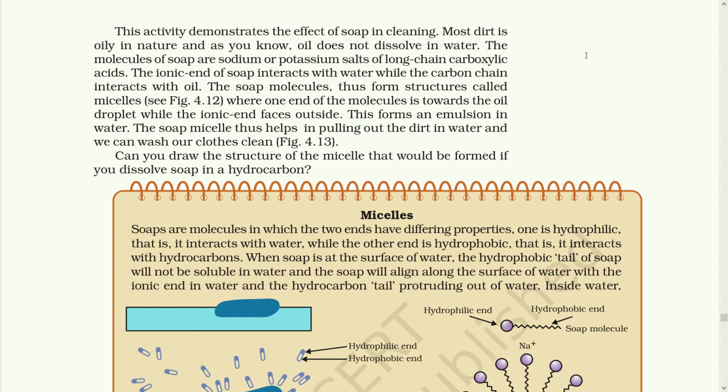The ionic end of soap interacts with water, while the carbon chain interacts with oil. The soap molecules thus form structures called micelles, where one end of the molecule is towards the oil droplet while the ionic end faces outside. This forms an emulsion in water. The soap micelle thus helps in pulling out the dirt in water, and we can wash our clothes clean. So in this manner, the soap cleans the dirt from all the substances.